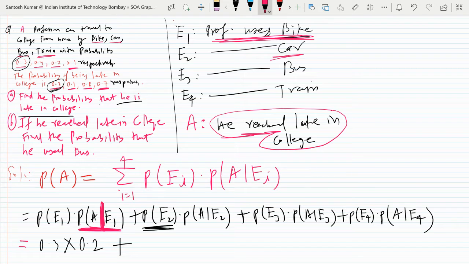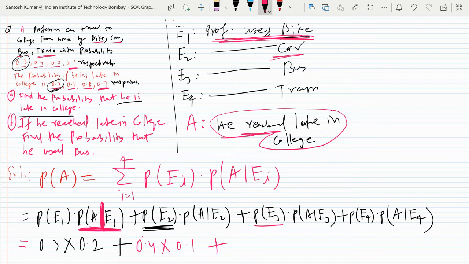So what is that? Read the question. What is the chance that he will use car? 0.4, and being late 0.1.